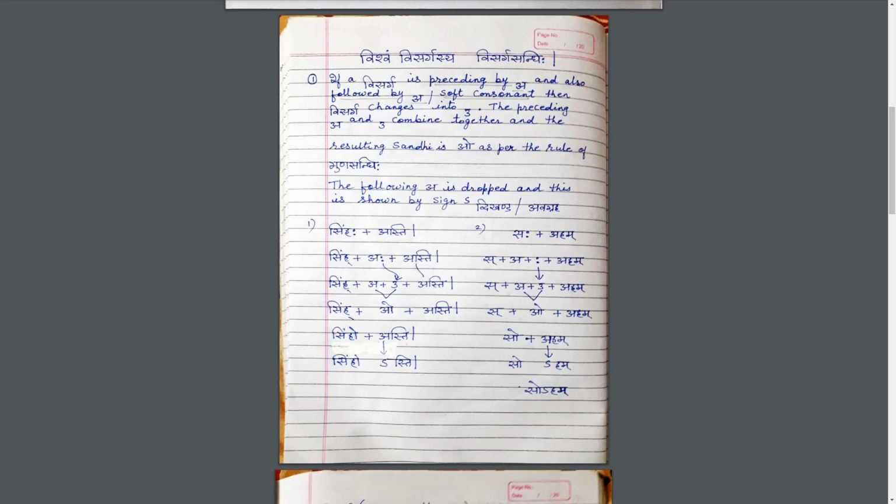Now according to the rule of Sandhi, if the first word ends in A or O and the next word is beginning with A, then this A will go and in place of that Avagraha or Dvikhanda will come, which resembles the letter S of English. Soham will be the answer.